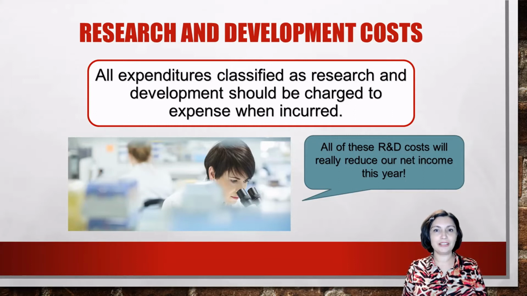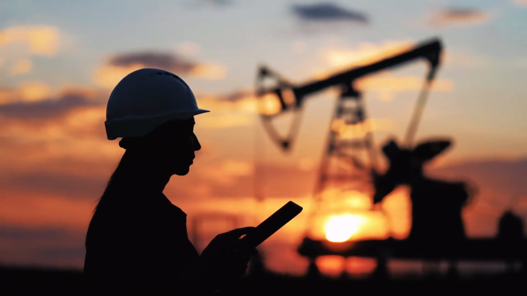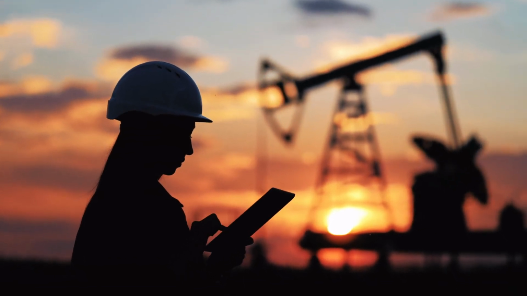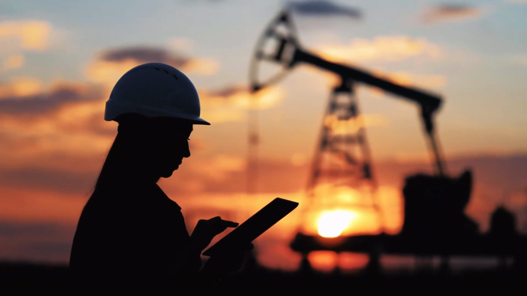Now let's turn to the last major subject to be covered in this presentation, natural resources. There are accounting issues associated with oil, coal, timber, gold, gravel, and a wide variety of other natural resources. In general, natural resources can be thought of as anything extracted from our natural environment. Accountants report natural resources at their cost less accumulated depletion. Depletion is the allocation of the cost of a natural resource over its useful life.